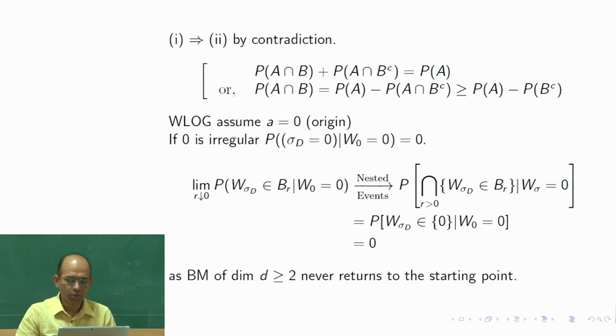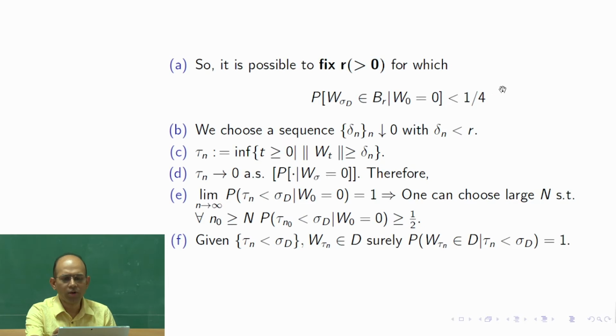Okay. Good. So we start with say 1/4 as a small number. Okay. Not too small, 1/4, and we fix r positive such that this thing is less than 1/4. Anyway, this thing goes to 0 as r tends to 0, but we choose a particular r such that this is less than 1/4. Why 1/4? That would be clear, that it would appear in the steps of the proof. We choose a sequence of delta n. Delta n is decreasing to 0, and we keep delta n smaller than r.